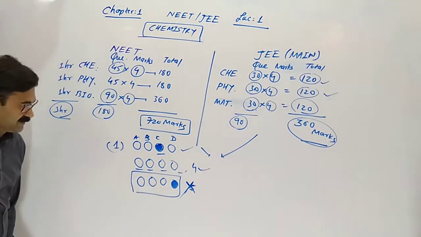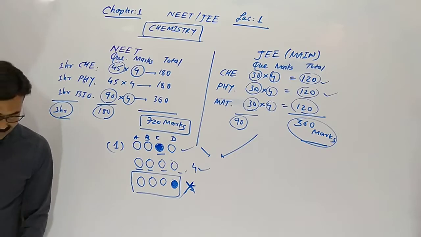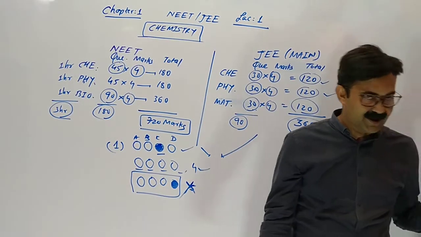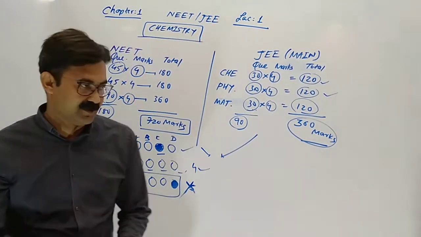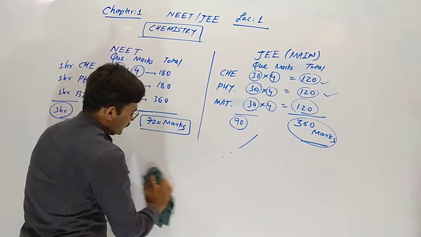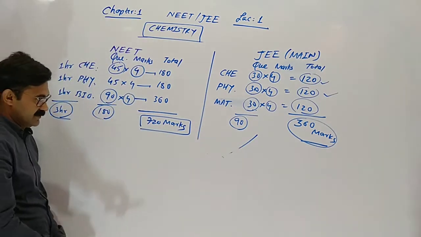Understood? In the chemistry, theory based question, numerical type of question asked in exam. Theory based. So what we have to do for our preparation?